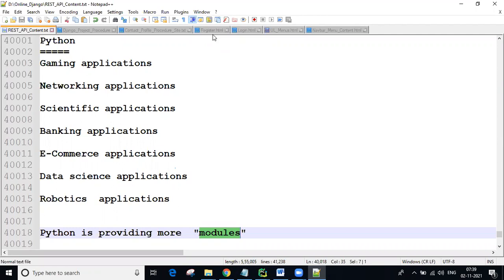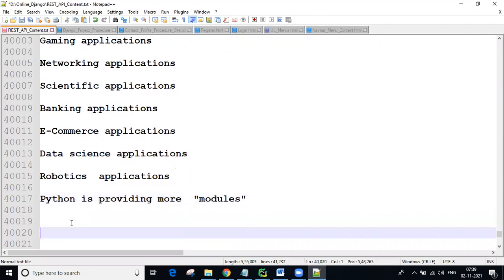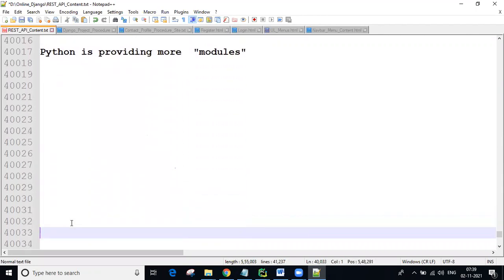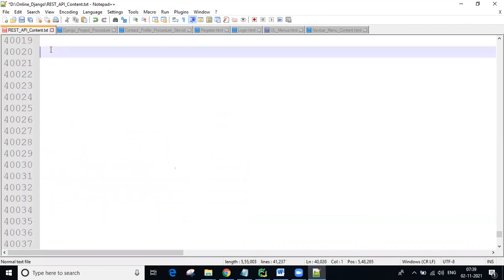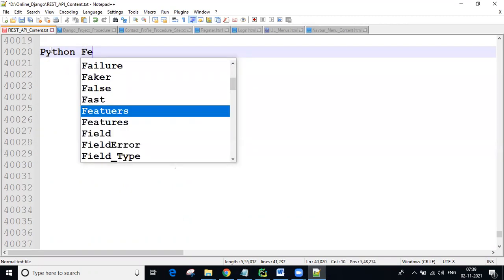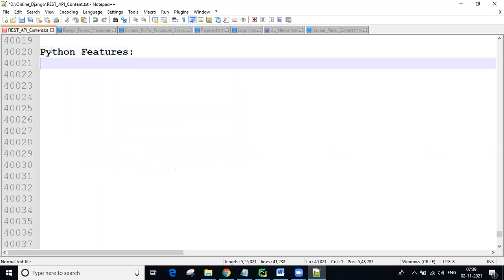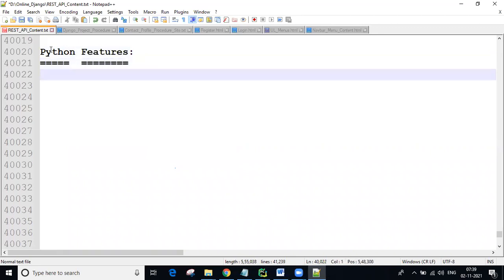Remember all these points about the basic Python related information. Now we will discuss Python related features. Once you have this knowledge, you will understand why it is required to learn the Python language.